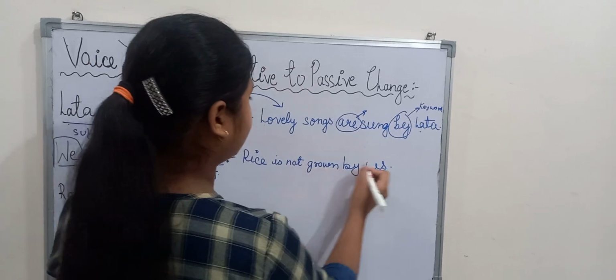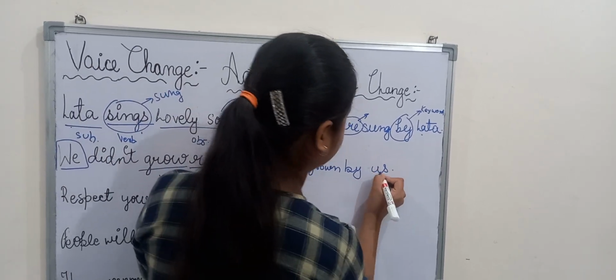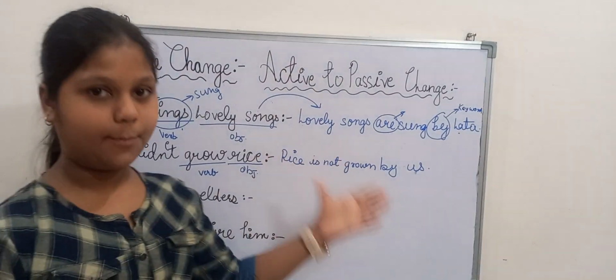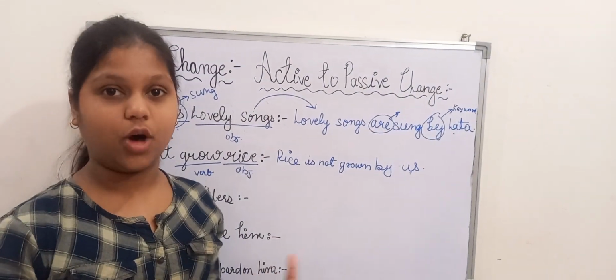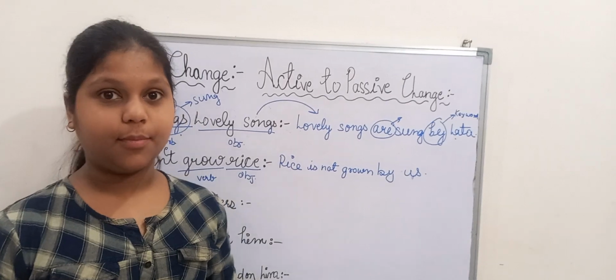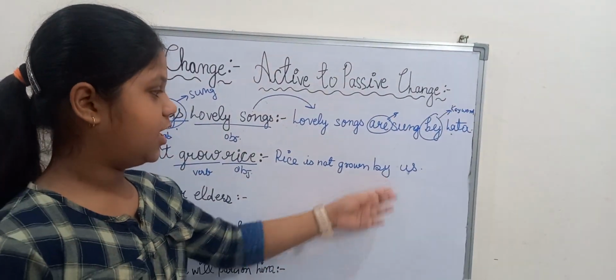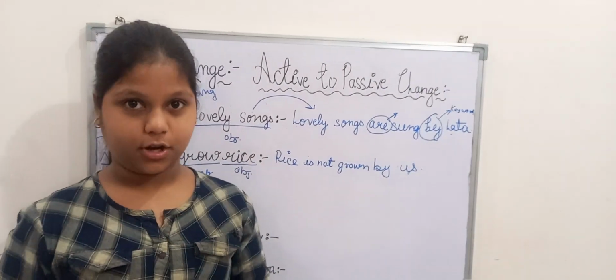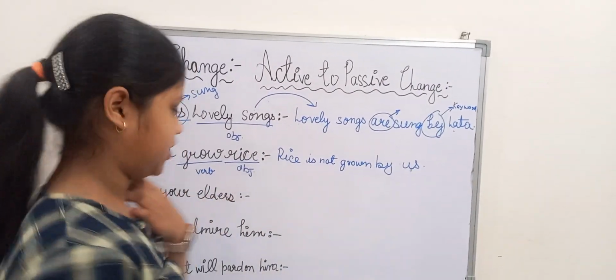Rice is not grown by us. So this will be the translation from active to passive. This is how you change the voice. You need to remember the tense and of course the keyword "by" and the format. Subject, verb and object; object, verb and subject.